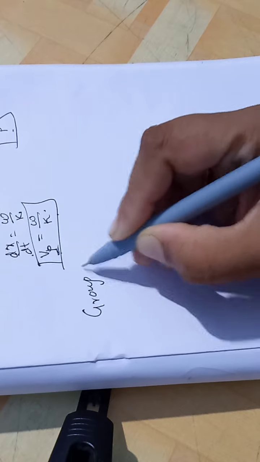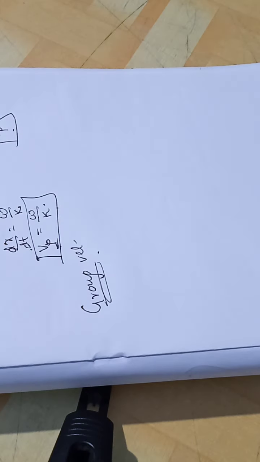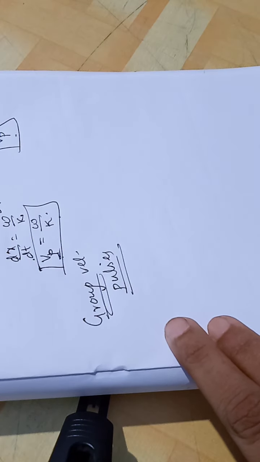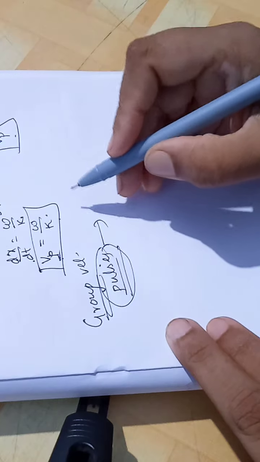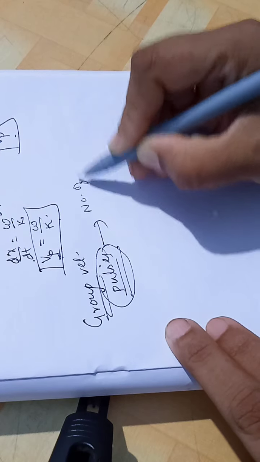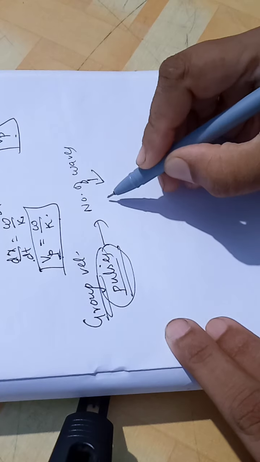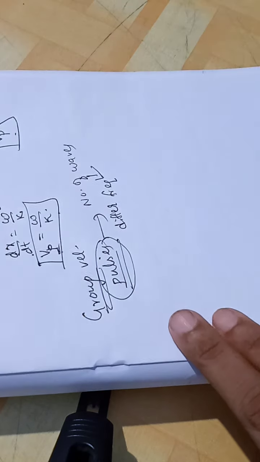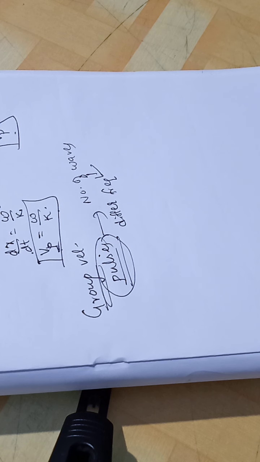Now let us move to group velocity. If we consider pulses rather than a monochromatic wave, these pulses consist of a number of waves, and these waves differ in frequency from each other, meaning they do not have the same frequency.